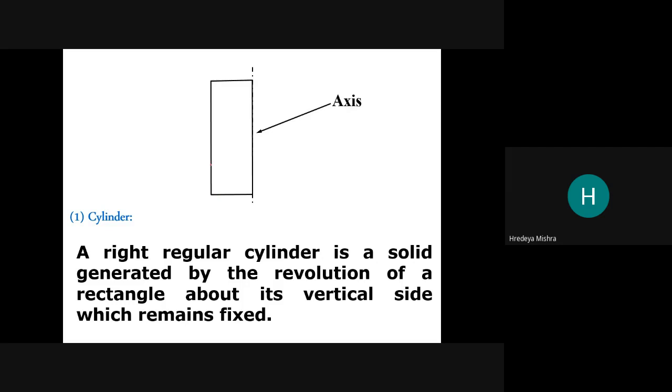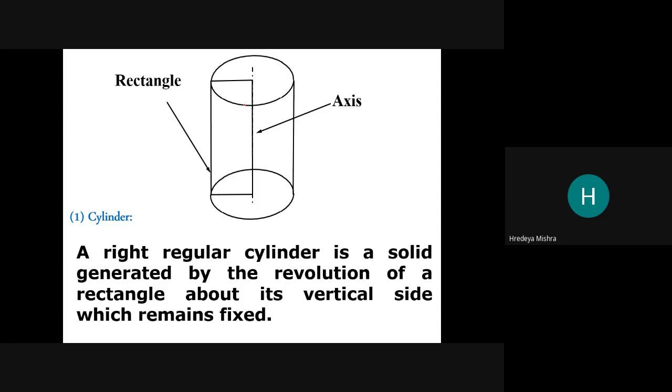Now this is the rectangle, and we can rotate it, so we get a solid. Okay, so it becomes a cylinder.